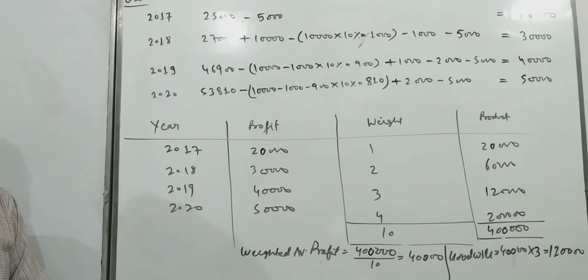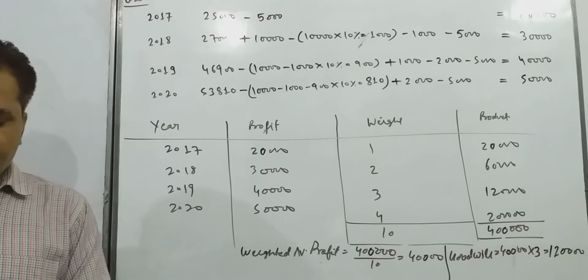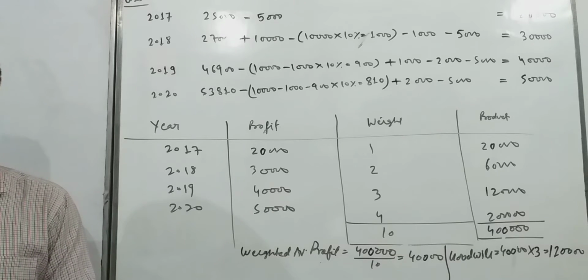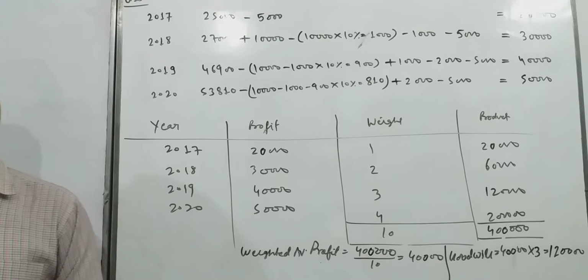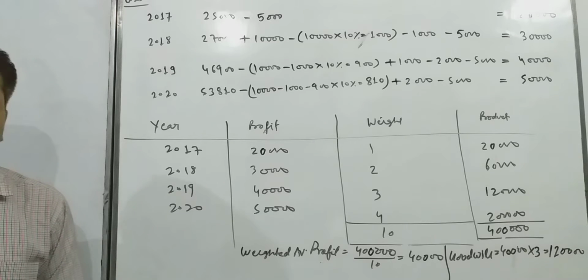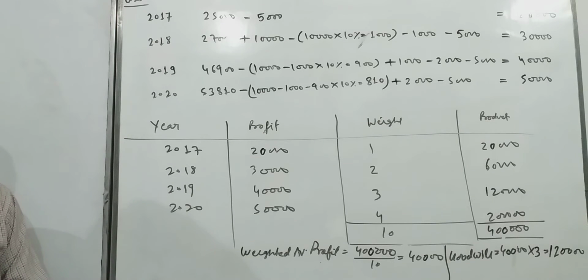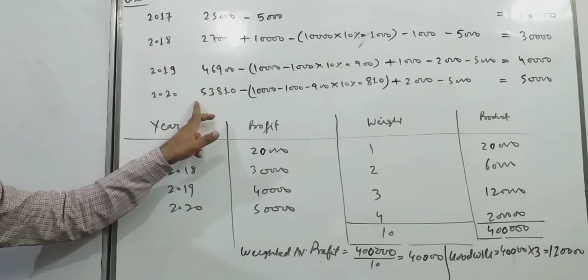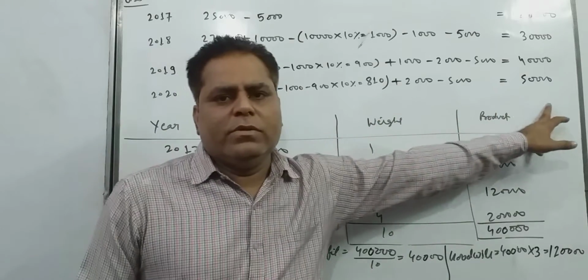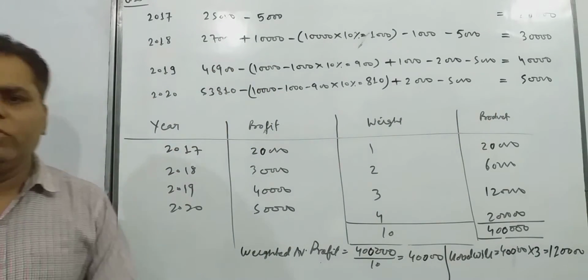Now number 2, closing stock for the year 31st March 18 and 19 was overvalued by 1000 and 2000 respectively. Closing stock is overvalued of 18 and 19. And last, to cover the management cost, annual charge ₹5,000 should be made for purpose of goodwill valuation. Okay, so this is all about the question. Now first of all what we have to do, we have to convert this net profit into normal profit. So for the conversion we have to do some adjustments.